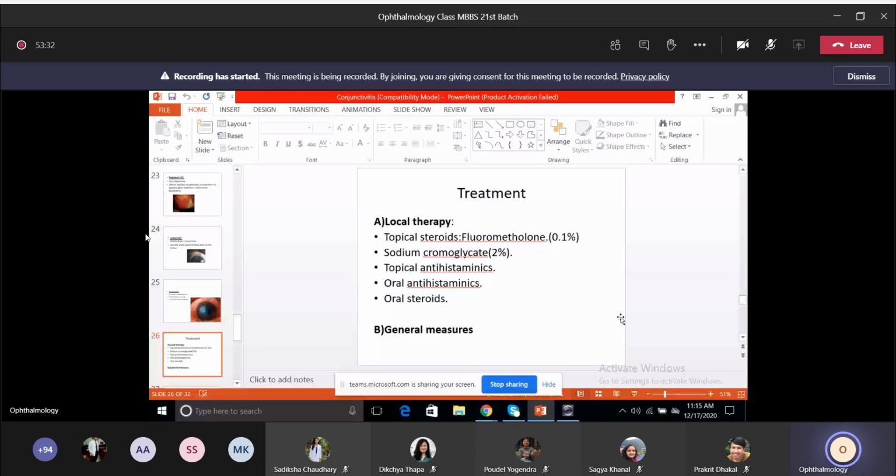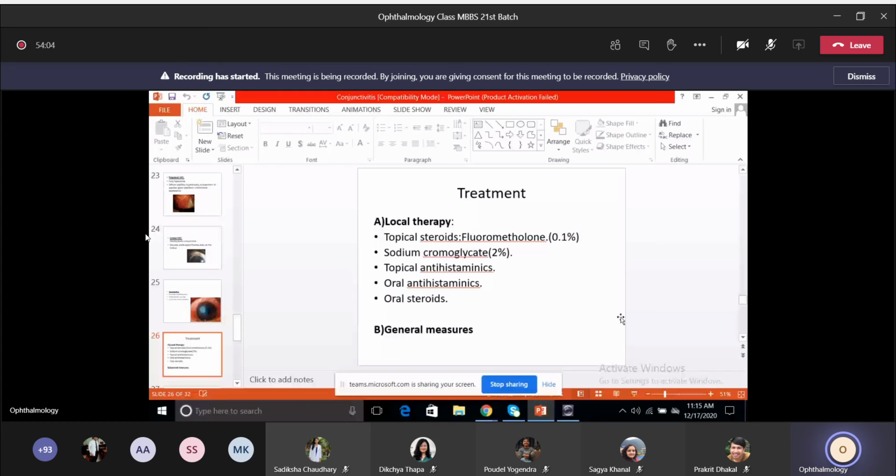Okay, so it's a mast cell stabilizer. It comes in the percentage of 2%, and it is given around 4 to 5 times a day, almost around 4 times a day. And in severe cases, when there's intense itching and all, we also go for topical steroids, which comes in the form of fluorometholone. It's a weak steroid. It comes in 0.1%, and that is given in the form of 1 drop around 4 times daily.